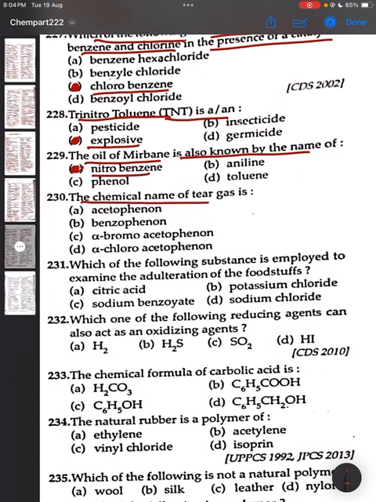230. The chemical name of tear gas is alpha chloroacetophenone. Option D is the correct answer. Which of the following substances is employed to examine the adulteration of food stuff? Correct answer is सोडियम बेंजोनेट। और भी है जैसे हाइड्रोजन परऑक्साइड, नाइट्रस ऑक्साइड, सॉरी ये नहीं। टू चेक द एडल्ट्रेशन ऑफ फूड स्टफ